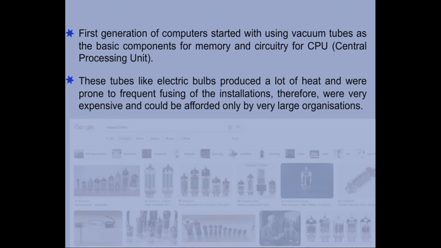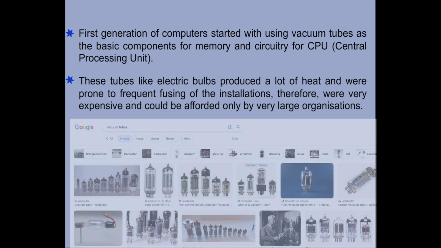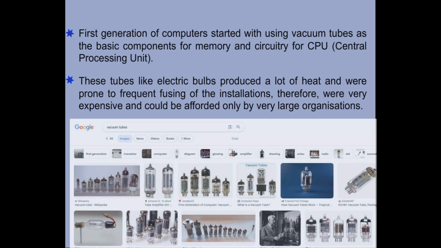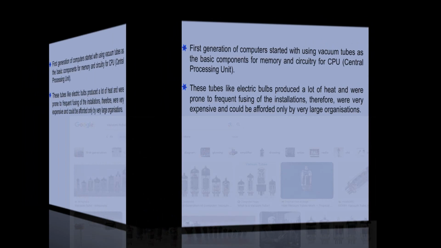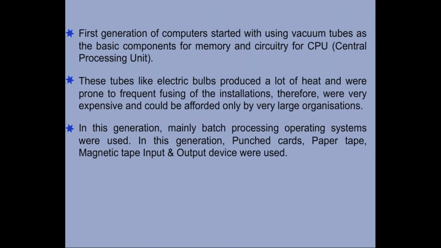These tubes, like electric bulbs, produced a lot of heat and were prone to frequent fusing of the installations. Therefore they were very expensive and could be afforded only by very large organizations. In this generation mainly batch processing operating systems were used. Punched card, paper tape, magnetic tape input and output devices were used.